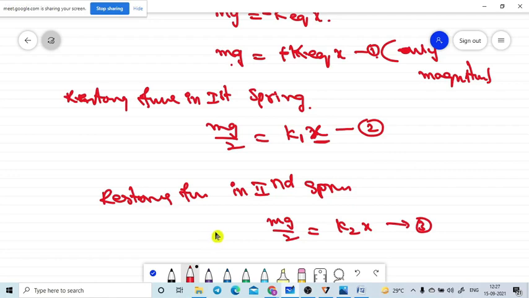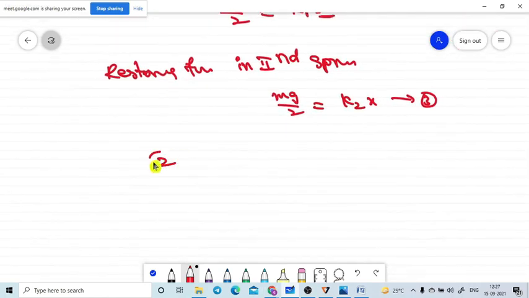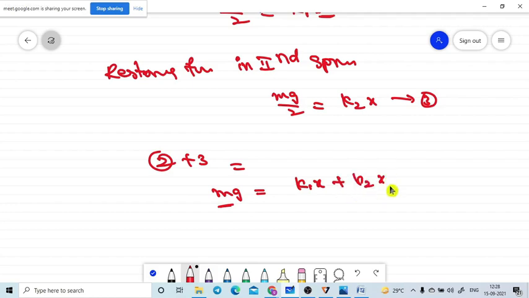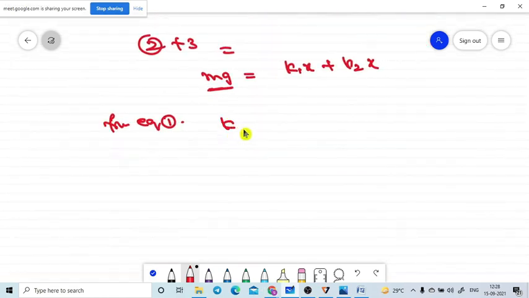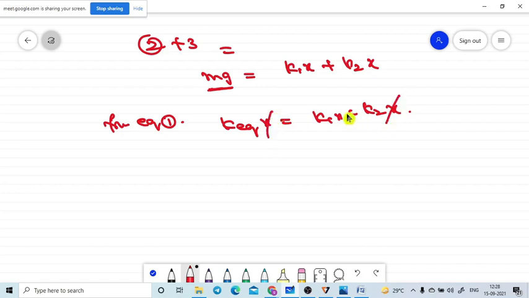Adding, mg by 2 plus mg by 2 is equal to mg only, that is equal to k1x plus k2x. But from the equation 1, mg is equal to k equivalent of x, so k equivalent of x is equal to k1x plus k2x. But x is the common term in each and every term, so k equivalent is equal to k1 plus k2. This is very, very important.